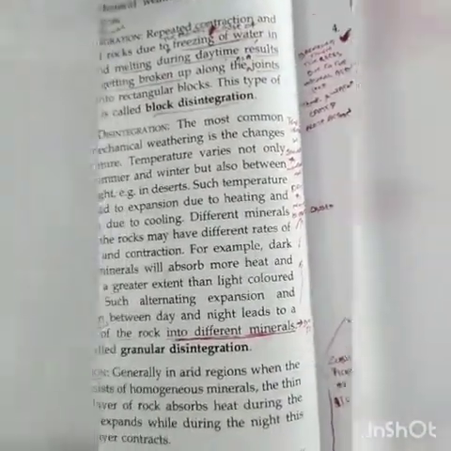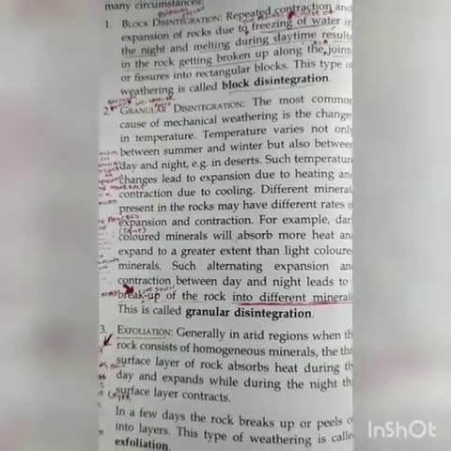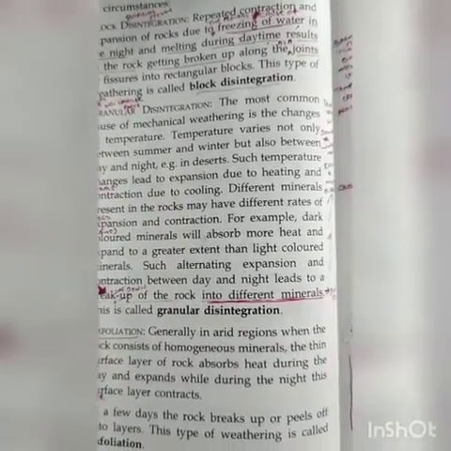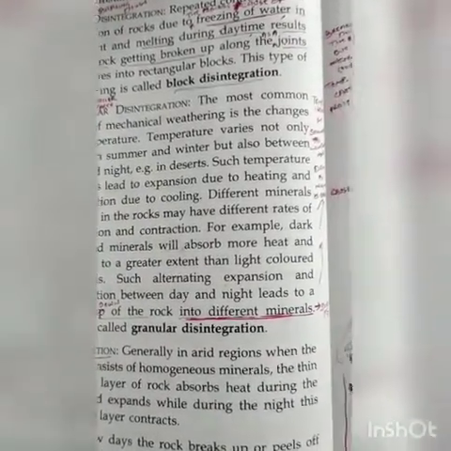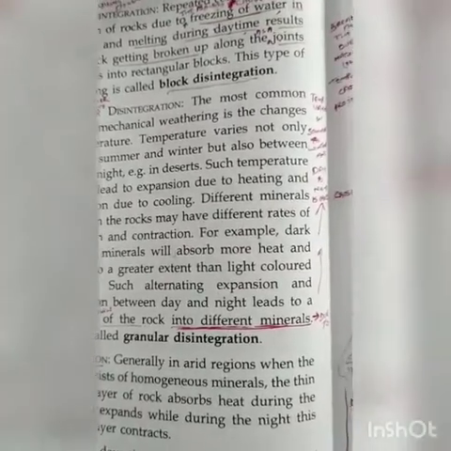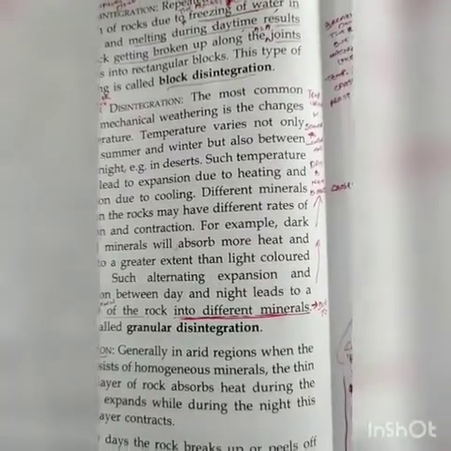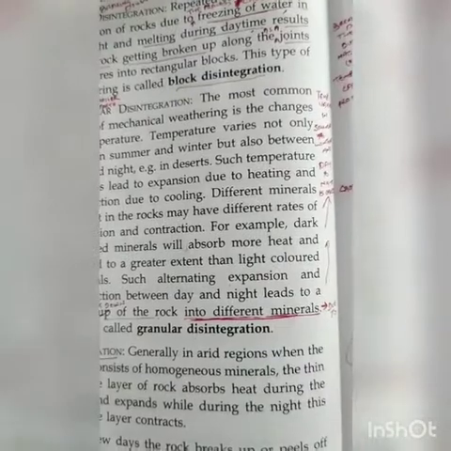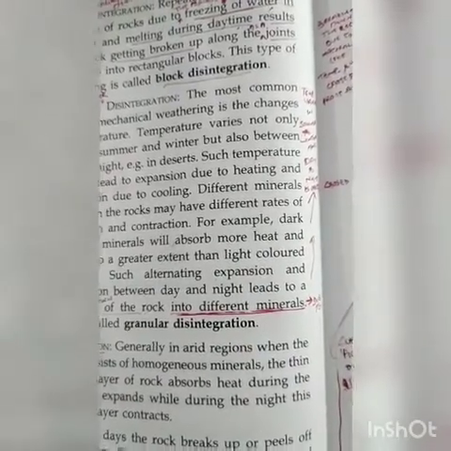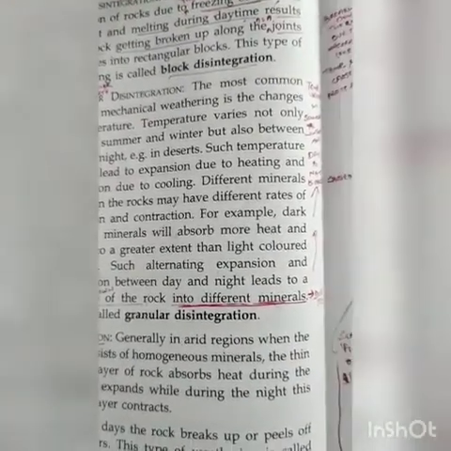Again, let me just repeat the definition. The breaking down of the rocks into the different minerals due to what? The variation in temperature through summer and winter and through day and night. This process is known as granular disintegration.